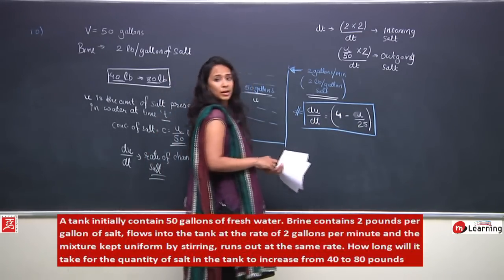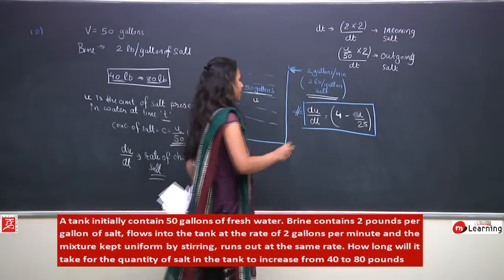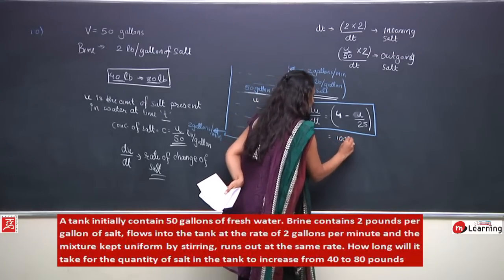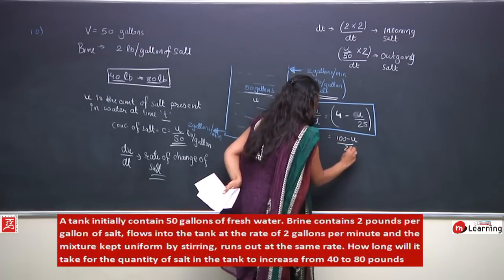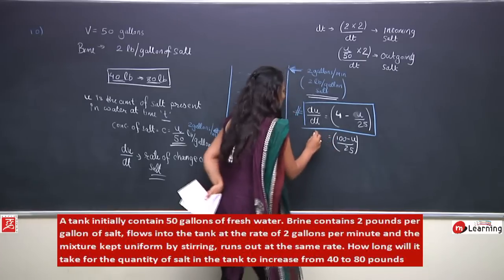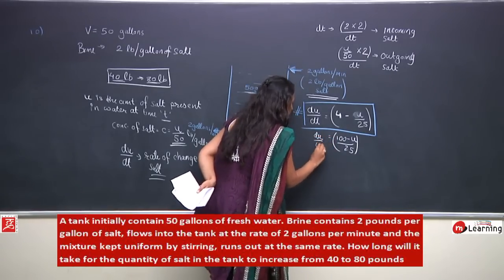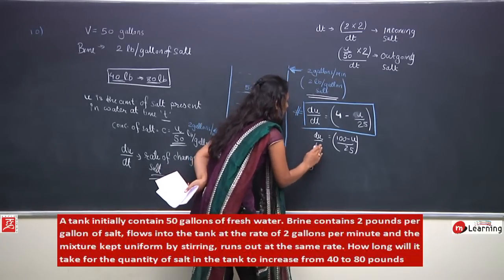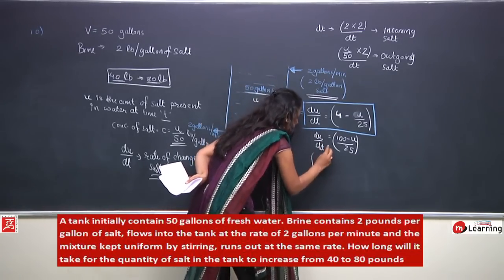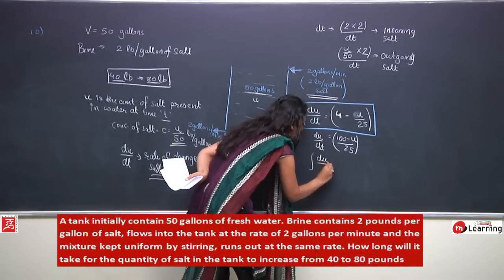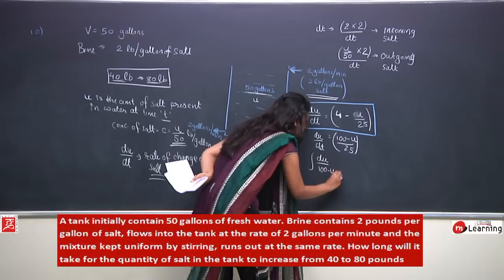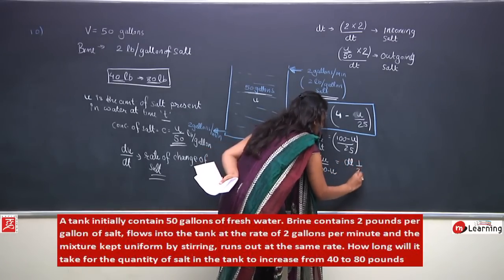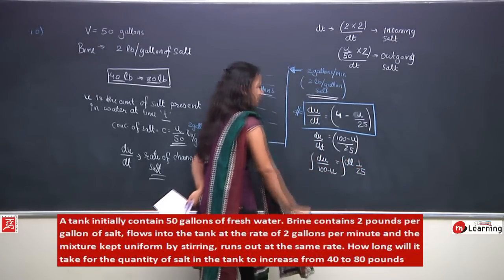Now we have formed a differential equation, we can easily solve it. So let us say this would be equal to 100 minus u upon 25. This would be equal to du upon dt, sorry, or I can say du upon 100 minus u would be equal to dt upon 25.